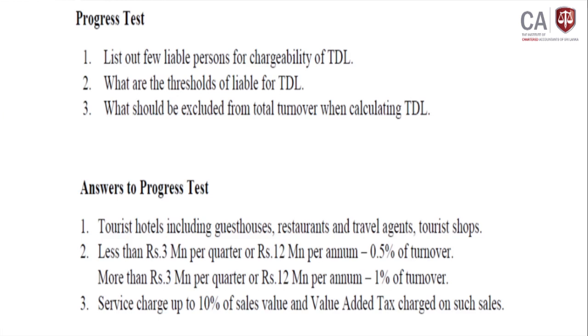If you are concerned about the hotel, they can exclude the 10% service charge and VAT. Those two they can exclude. If you are concerned about the travel agent, they can exclude the VAT component and whatever payment was made to the other service provider. If you are concerned about the tourist shop, they can exclude the VAT component. Likewise, they can decide the turnover which is liable for TDL. Likewise, we can consider how the liable turnover would be decided.